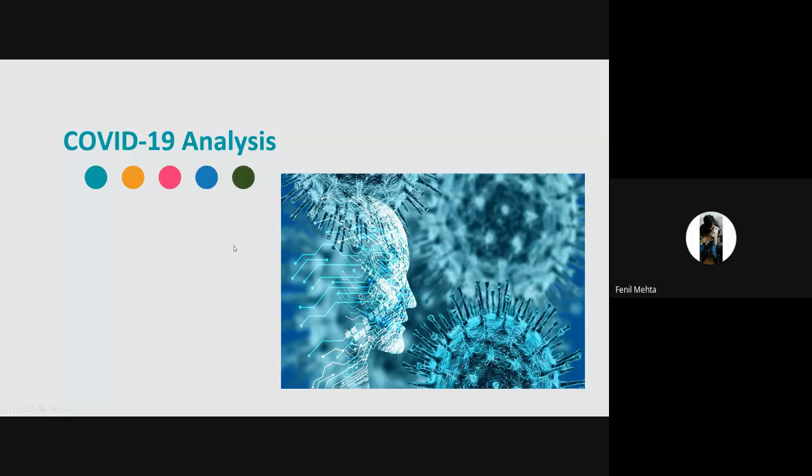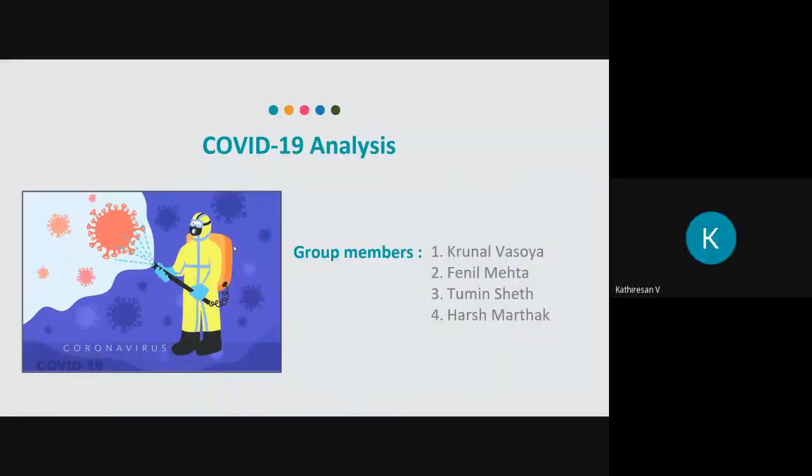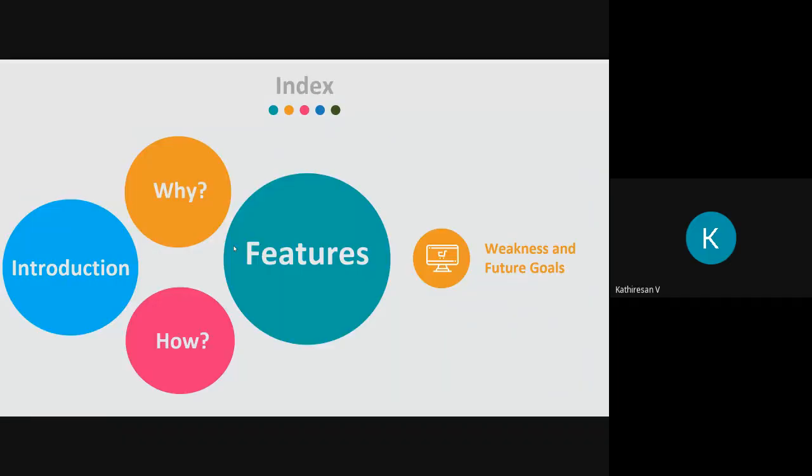Okay, so our project is COVID-19 analysis. We are using deep learning to classify COVID-19 positive and negative images, using X-ray images of the chest. Our group members are Krunal Vasoya, Fenil Mehta, Tumin Shait, and Harsh Mathur. These are the topics I'm going to discuss about our project.